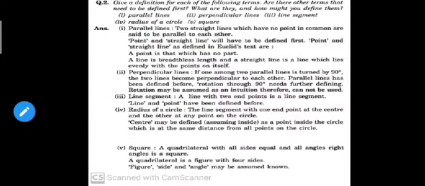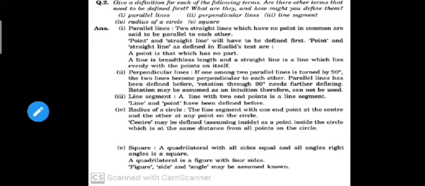What are they and how might you define them? Here some definitions are given to you. So students, let us see question number 2. Now let us see the definition first, what it is given. It has given the definition of parallel lines.